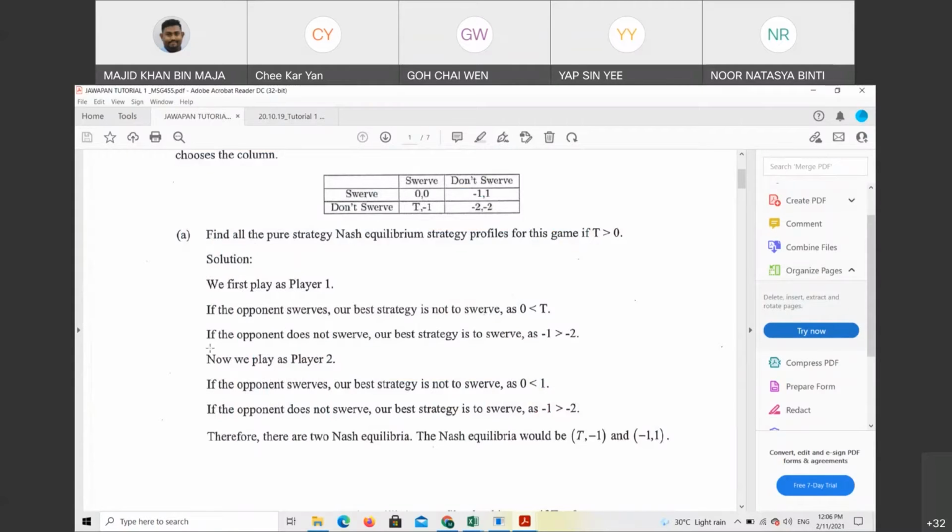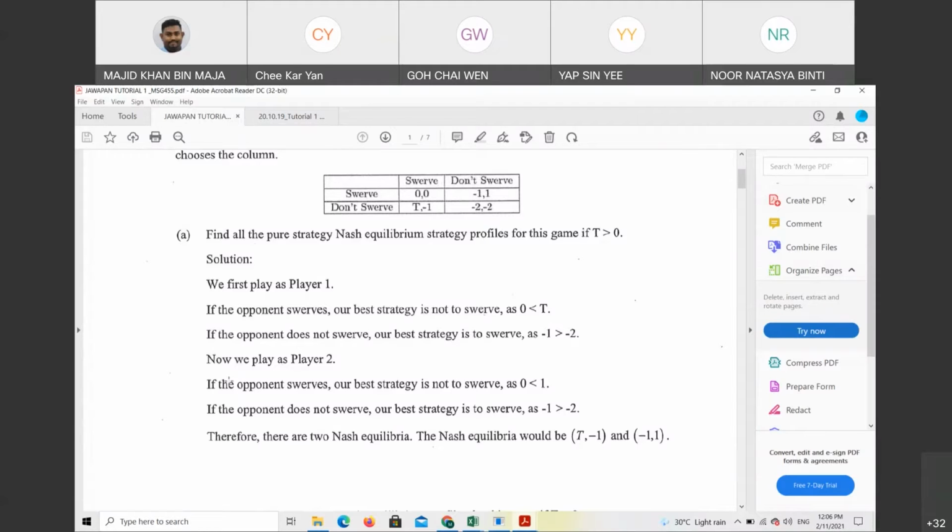The second one, if the opponent does not swerve, our best strategy will be to swerve, because -1 is far better than -2. That is for player one.